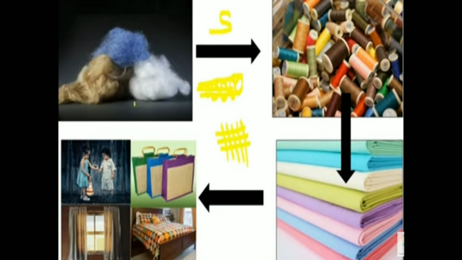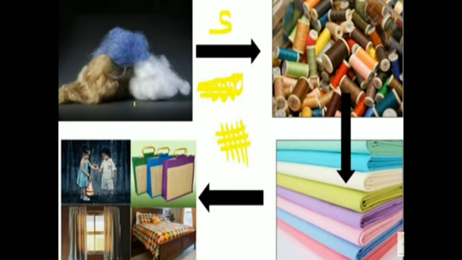Then these fibers are converted into yarns. Yes, these are yarns. You must have seen these yarns at home. So fibers are converted into yarn by the process of spinning. What is spinning? These fibers are twisted together. Several strands of fibers are drawn out and twisted together, and they are converted into yarns.